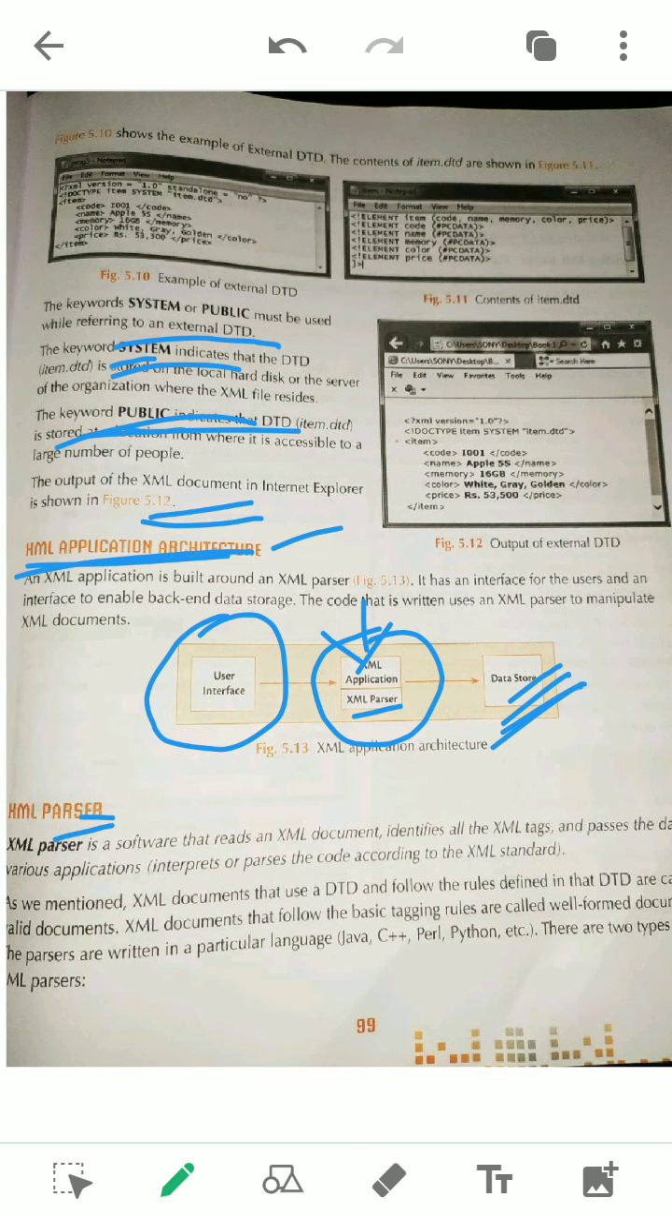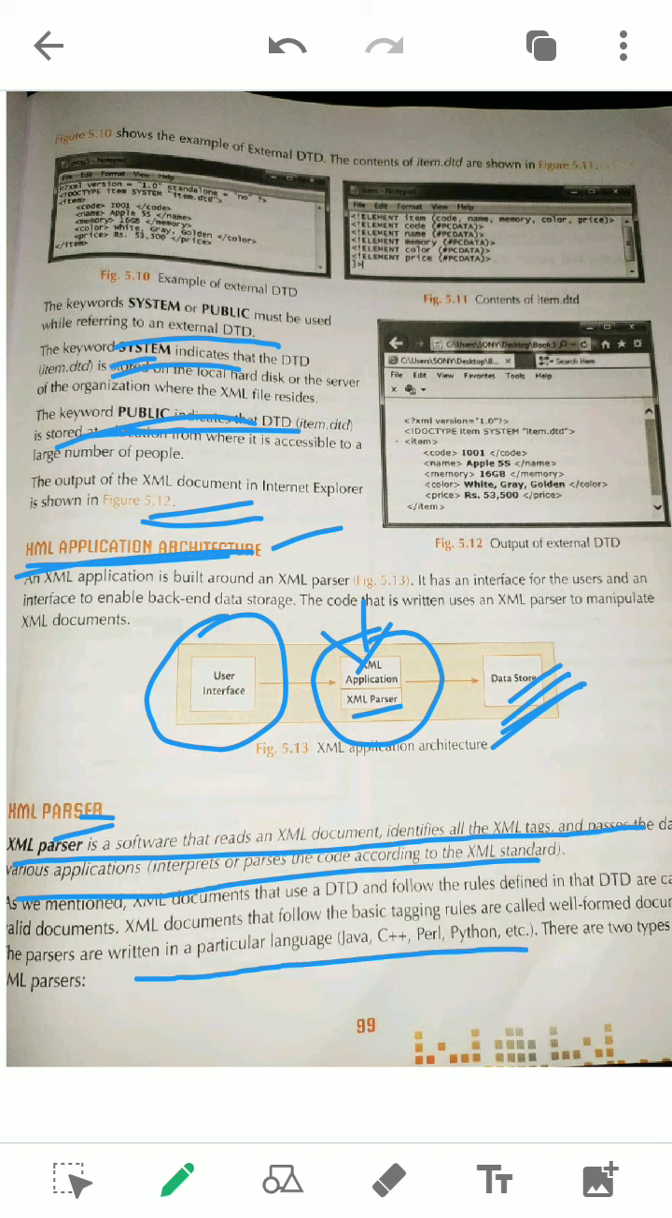This is the parser. The definition of a parser is very important. It comes most of the time in your exam. A parser reads an XML file, identifies all the tags and names everything, and passes it to different applications. So this is the definition of an XML parser. Now how are these XML parsers made? What different programming languages are used? Here you see the different programming languages given: Java, C++, Perl, Python. Using these languages, the parsers are made.